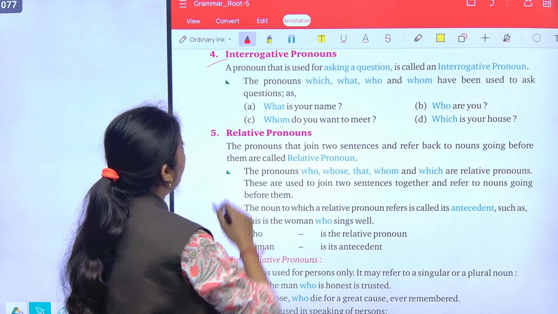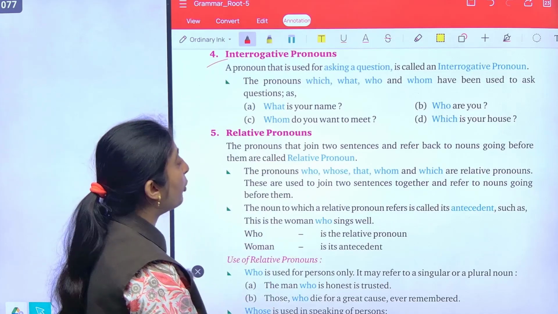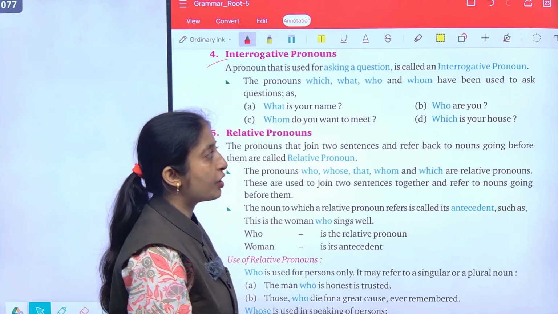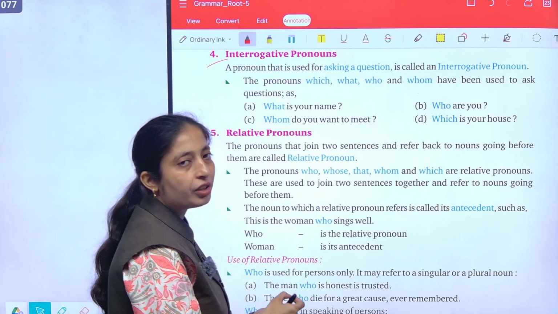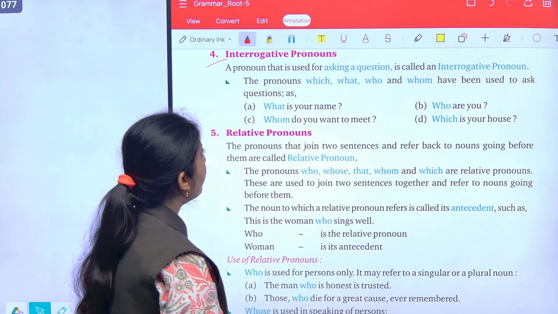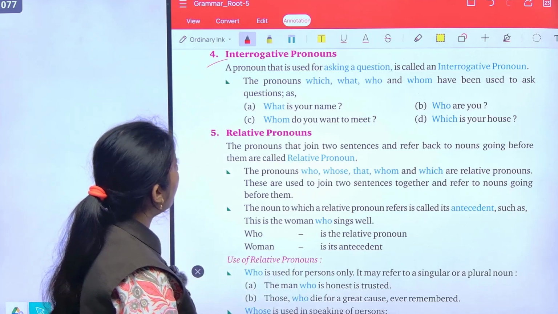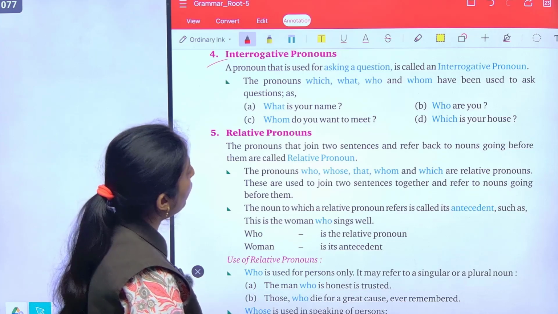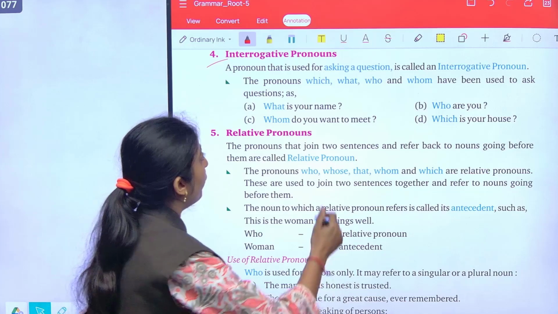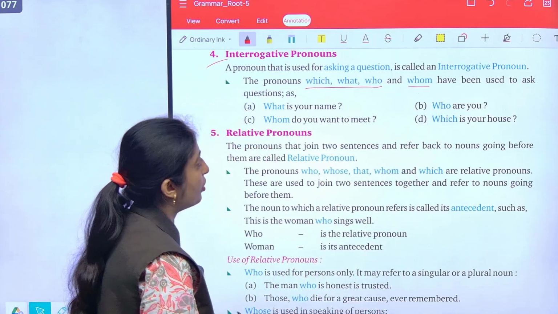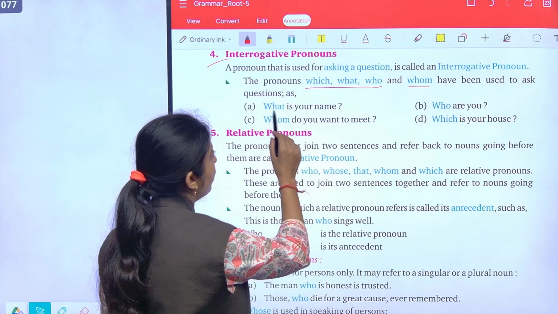Now, interrogative pronouns. Interrogative pronouns are used when we ask a question or when there is a question mark at the end of the sentence. So, a pronoun that is used for asking a question is called an interrogative pronoun. The pronouns which, what, who, whom are used to ask questions. For example, what is your name?